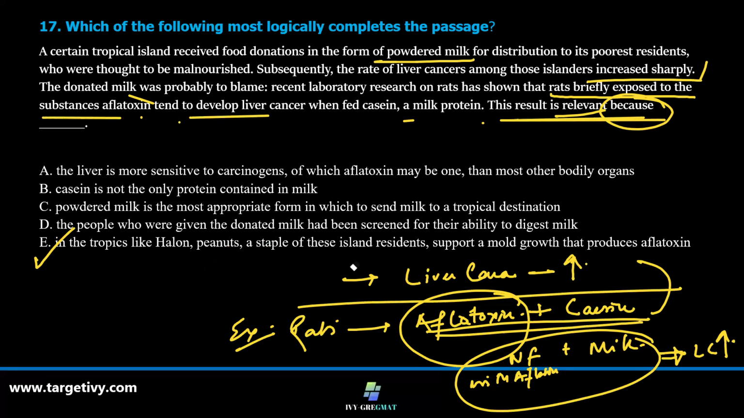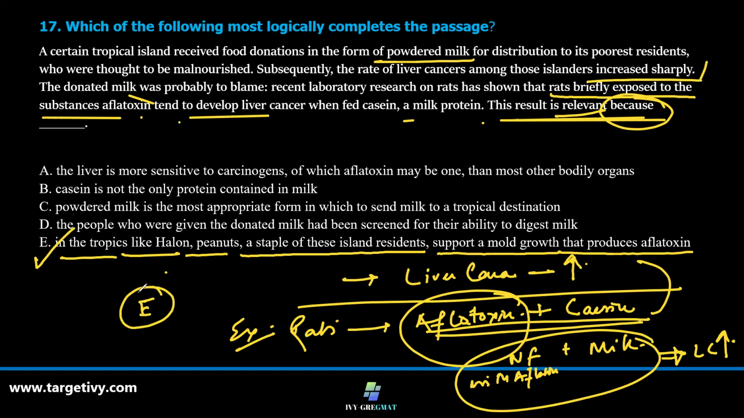In the tropics, like Halon, peanuts, a staple of these island residents, support a mold growth that produces aflatoxins. Absolutely perfect. Option E looks to be the correct answer.